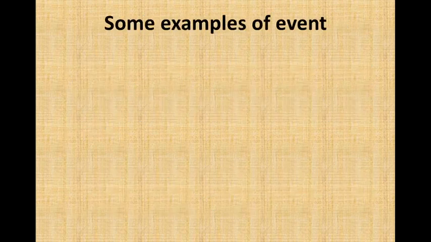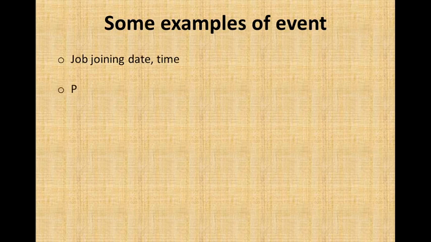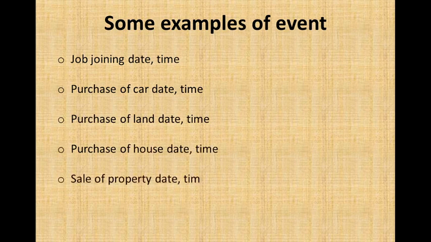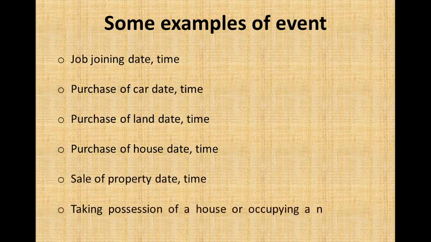Some examples of events that are taken into consideration for doing birth time rectification are job joining date and time, purchase of a car or any vehicles date and time, purchase of land date and time, purchase of a house date and time, sale of property date and time, taking possession of a house or occupying a new house date and time.